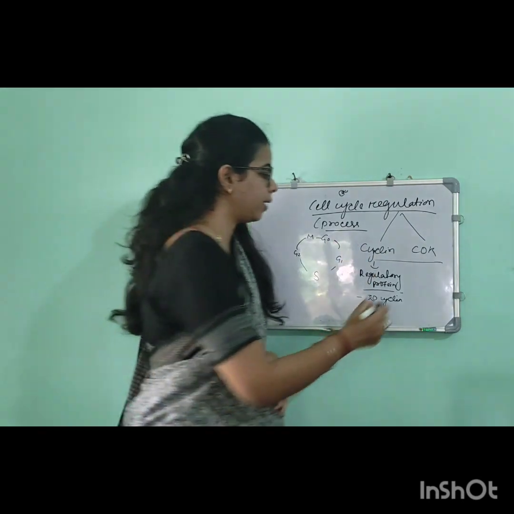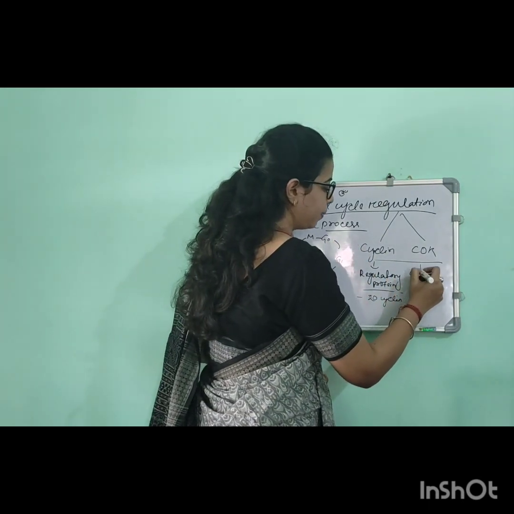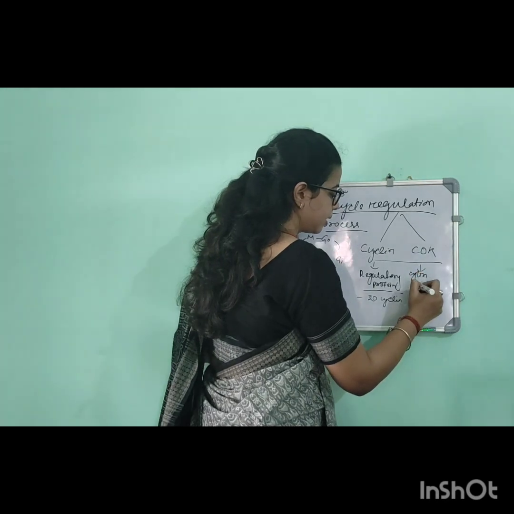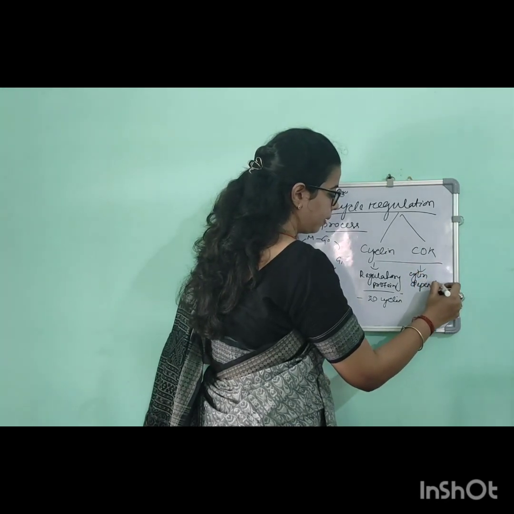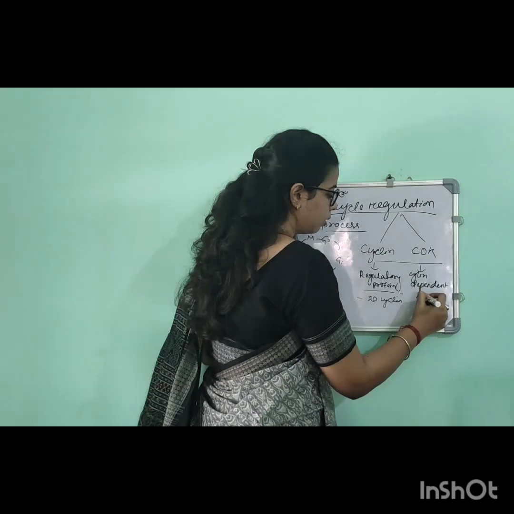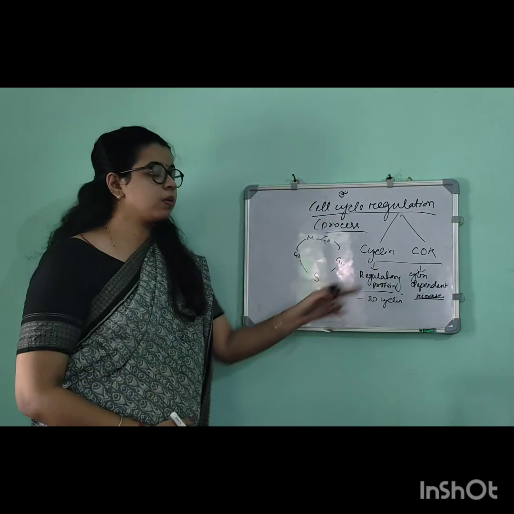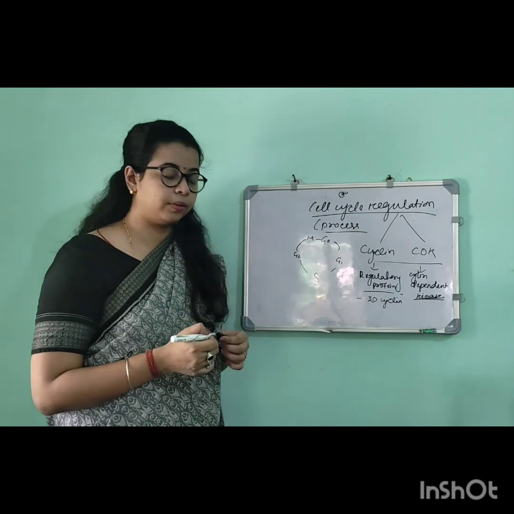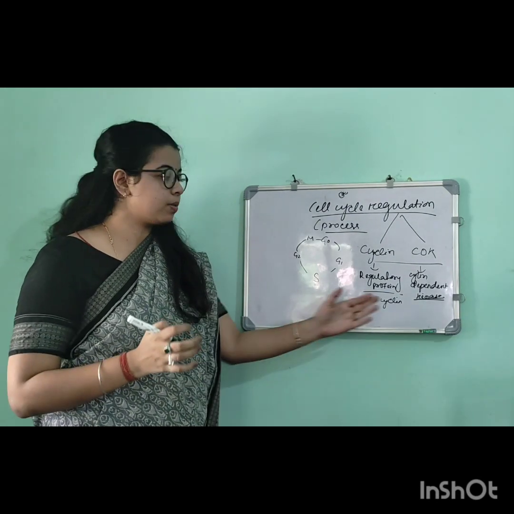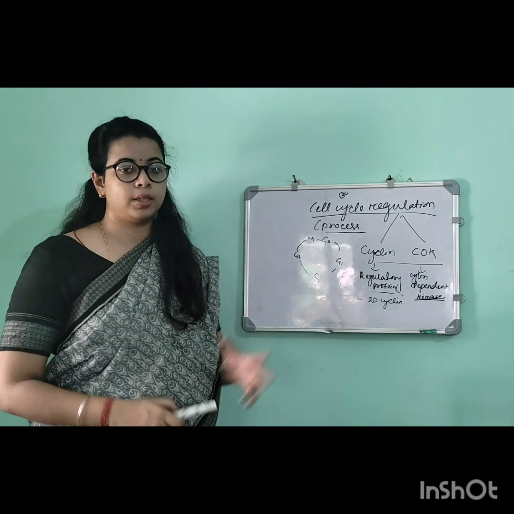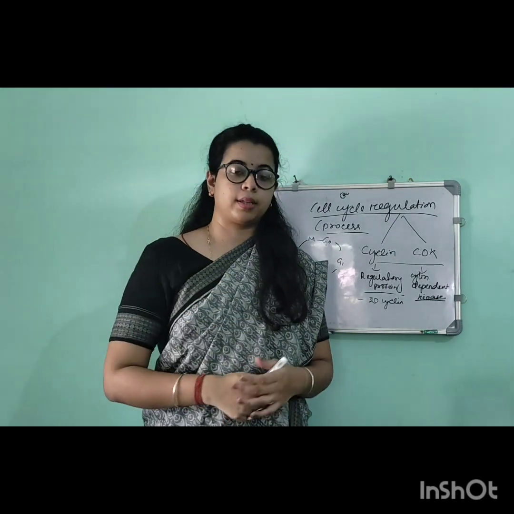Then CDK. CDK we have discussed is a cyclin dependent kinase. As you know, kinase means enzyme, which depends upon the cyclin for its regulatory activity. So up till this we have discussed what is cyclin and what is CDK. Now we are going to discuss activity.